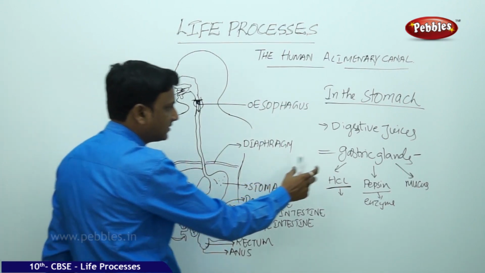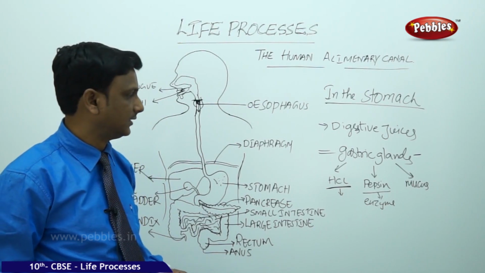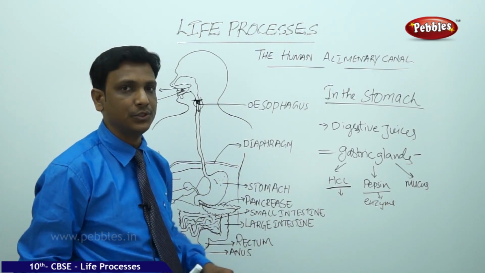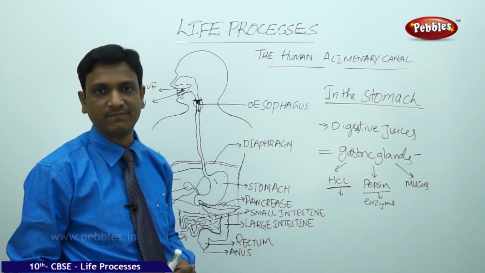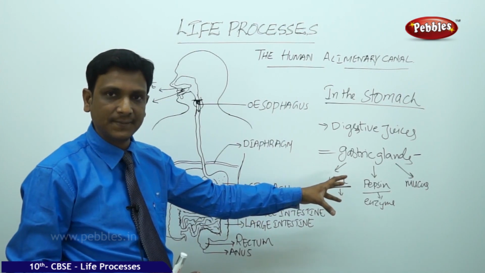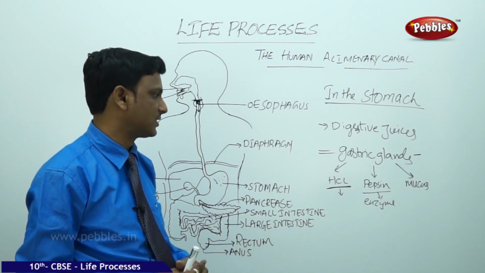The walls of the stomach consist of gastric glands which secrete HCl, hydrochloric acid, pepsin, an enzyme, and mucus. What does this HCl do? It helps in the digestion of proteins. And at the same time, pepsin, an enzyme, helps in the digestion of proteins. It converts the proteins into peptones.